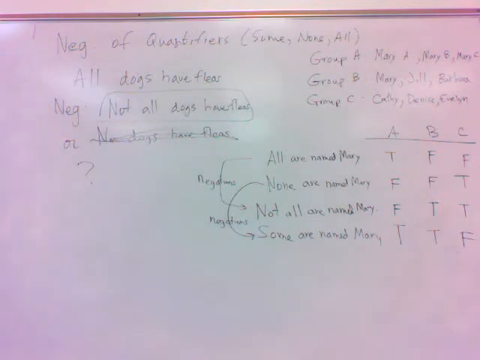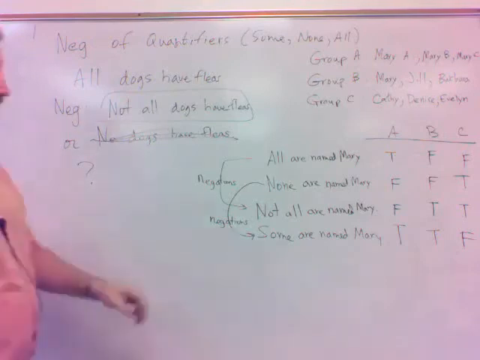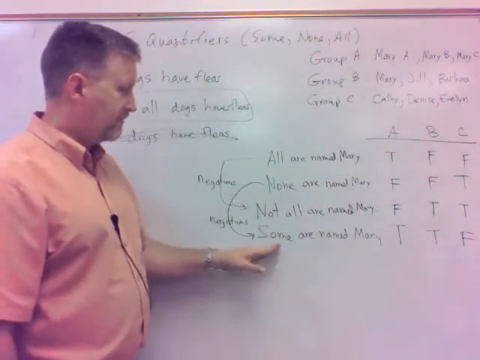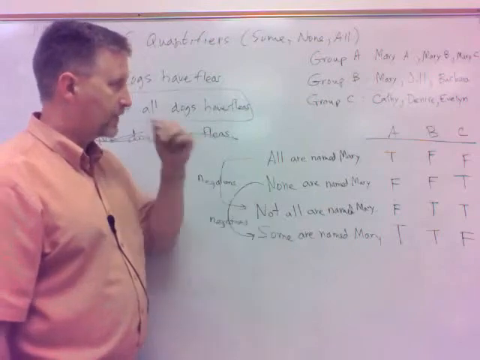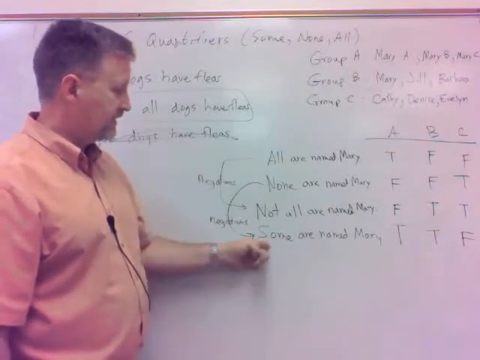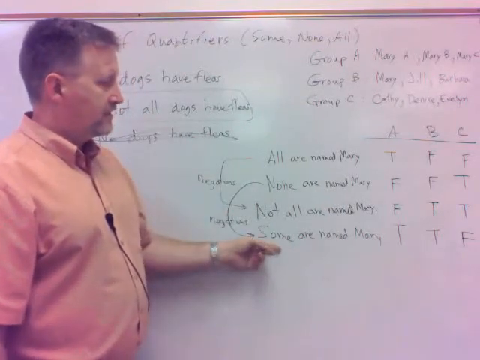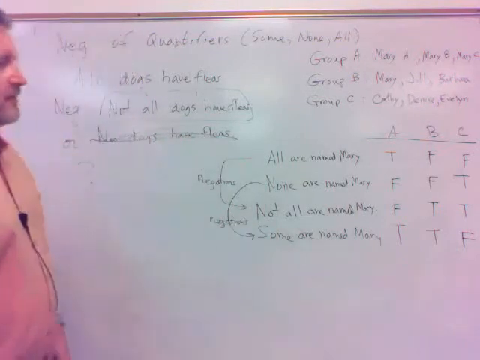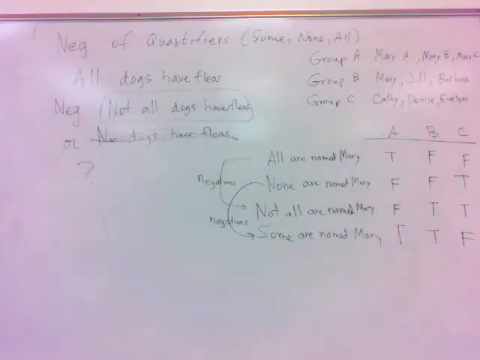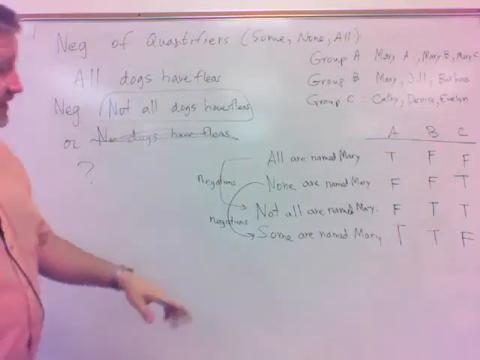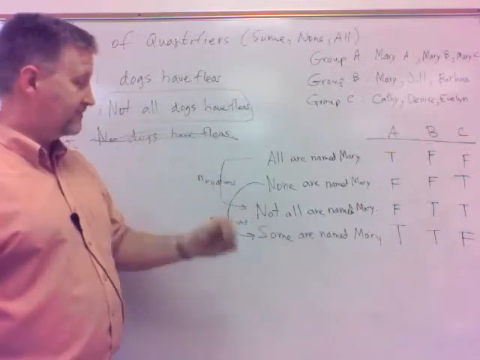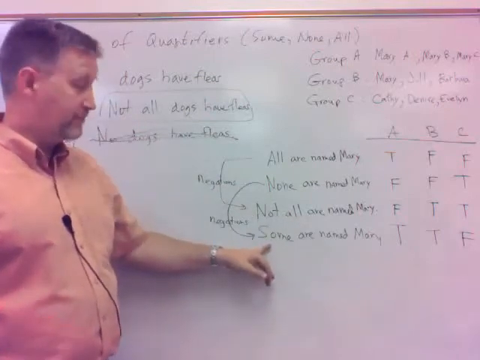Now, some are named Mary is really a tricky one too, because a lot of times we say put in the word not and you'll negate it. Well, let's look at putting in the word not here, because a lot of times when I ask it on a test, that's what people want to try.